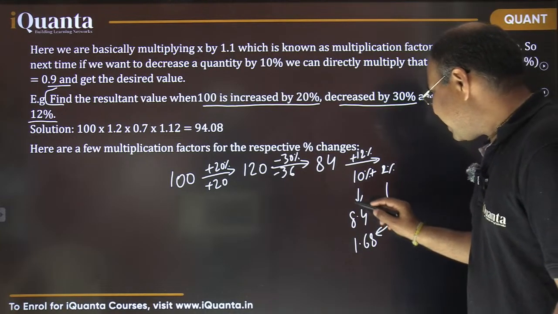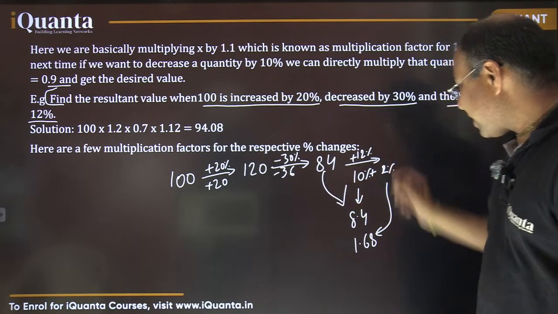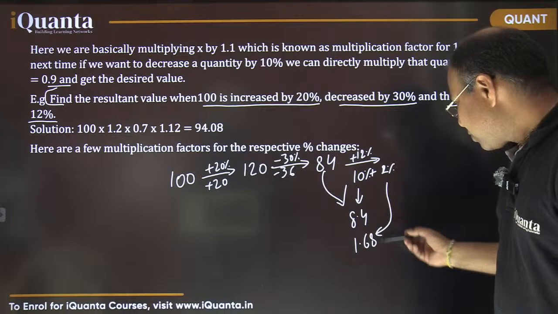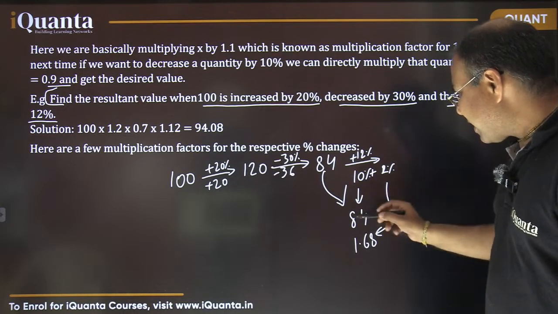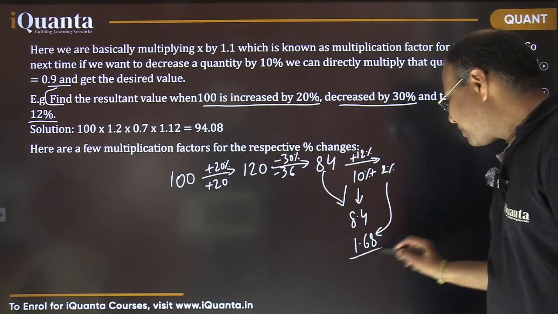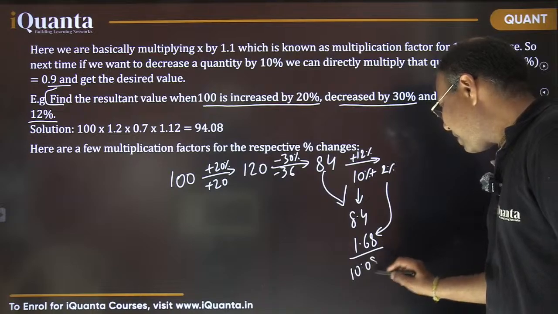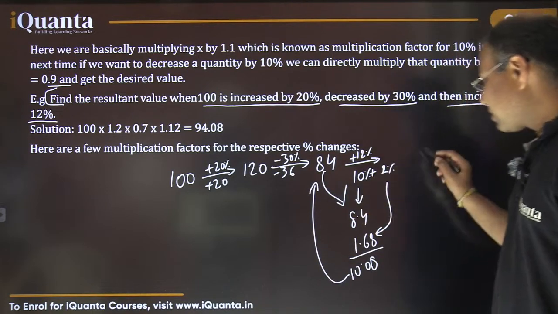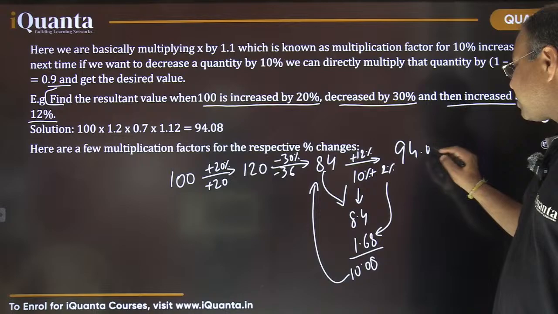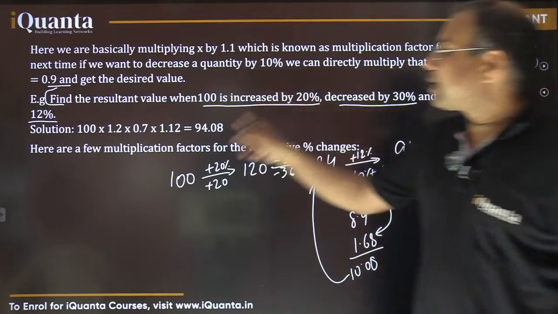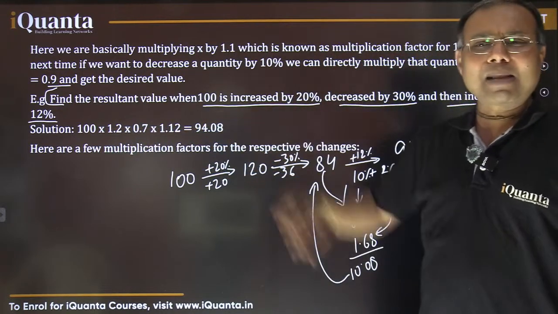This quantity is to be added here. 8.4 plus 1.68 becomes 10.08. When added to 84, it results in 94.08. So using multiplying factors, we had to multiply these three terms.